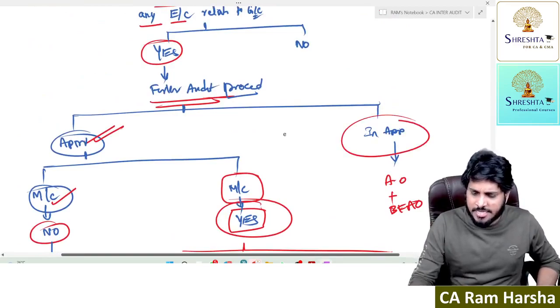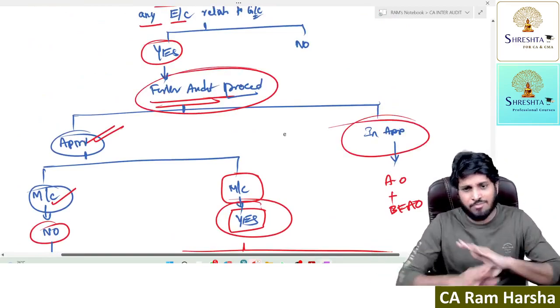Next, suppose going concern is inappropriate: after I conduct further audit, I decide the company cannot continue.